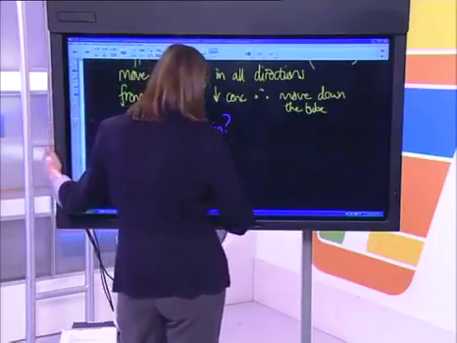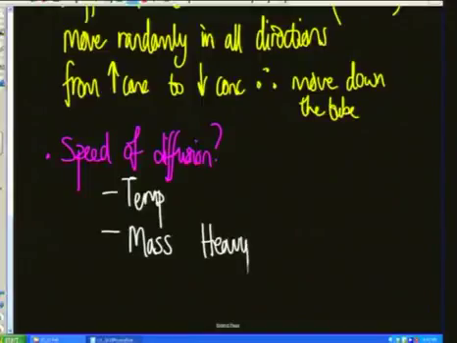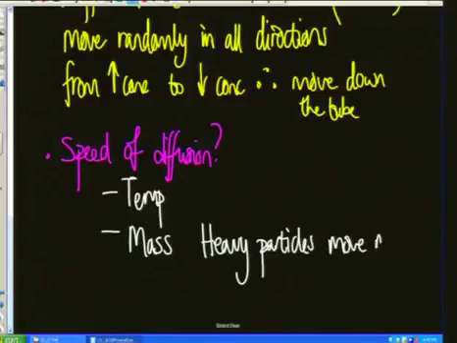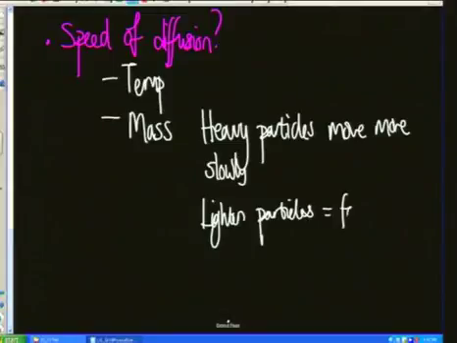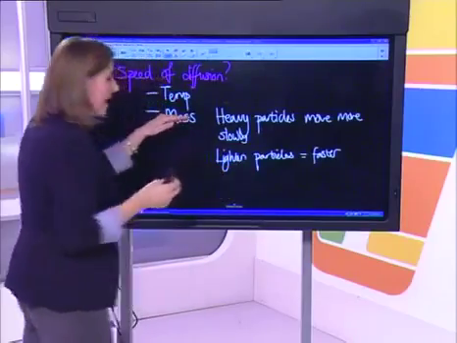So heavy particles move more slowly. Lighter particles will move faster. Okay, will move a lot faster. So our focus here is the mass of these particles.